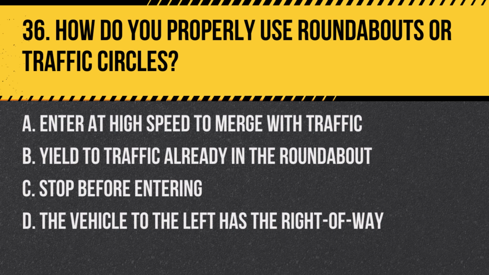Question 36. How do you properly use roundabouts or traffic circles? A. Enter at high speed to merge with traffic. B. Yield to traffic already in the roundabout. C. Stop before entering. D. The vehicle to the left has the right of way. Answer. B. Yield to traffic already in the roundabout. Drivers entering a roundabout must yield to traffic already circulating within it.